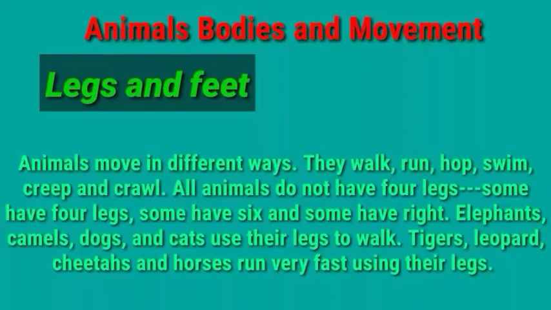Yes or no? With the help of its legs and feet. Kangaroos and rabbits hop on the ground. All these animals have 4 legs. Birds have 2 legs that help them perch on trees. It means they can hold the branch of the tree with their legs, and walk and hop on the ground. Some animals like frogs, pigeons and ducks have webbed feet that help them swim. That means they can swim in the water. So webbed feet are helpful for swimming. So this is about legs and feet.